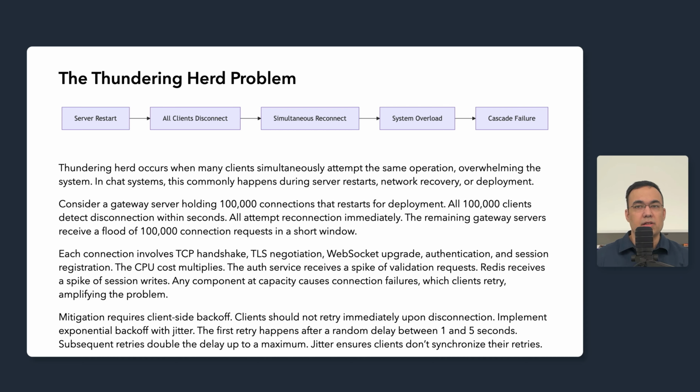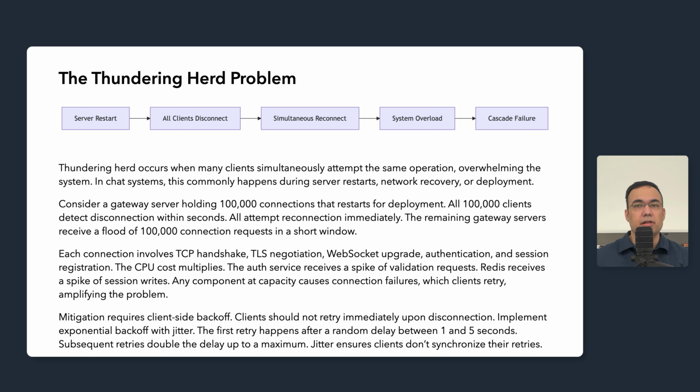Mitigation for this requires client-side backoff. Clients should not retry immediately upon disconnection. You should be implementing exponential backoff with jitter. The first retry happens after a random delay of between, let's say, 1 to 5 seconds. If that fails as well, then we wait 2 to 6 seconds, then 4 to 12 seconds. Double the range each time up to a maximum of perhaps 60 seconds.